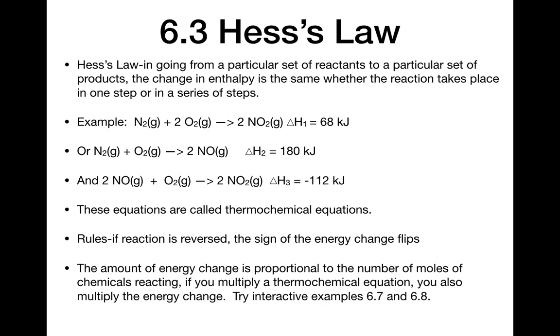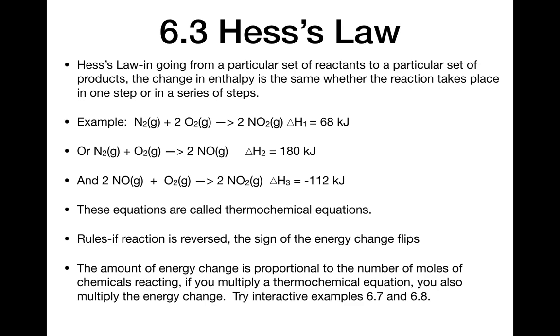When we write these reactions, such as N2 plus 2O2 yields 2NO2, delta H1 equals 68 kilojoules, what we're saying is 1 mole of N2 and 2 moles of O2 make 2 moles of NO2, and when that many moles react that way, the heat change is positive 68 kilojoules. Now, if you were to double the amount of chemicals, let's say make that 2N2 plus 4O2 yields 4NO2, by doing twice as much reaction, twice as much heat would flow, and so delta H1 would be 136 kilojoules in that case. So if you multiply a thermochemical equation, you multiply the energy change.